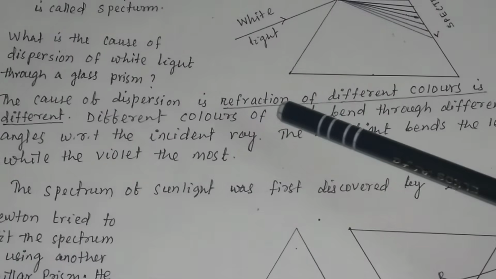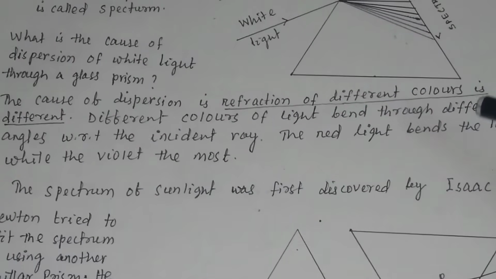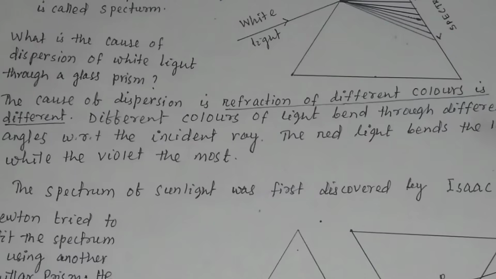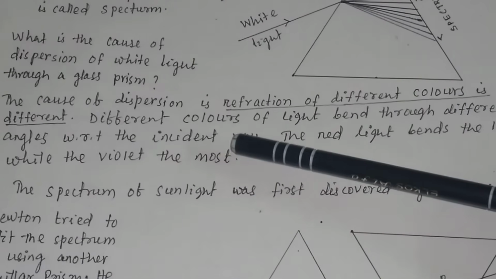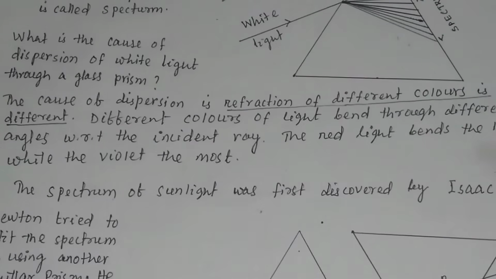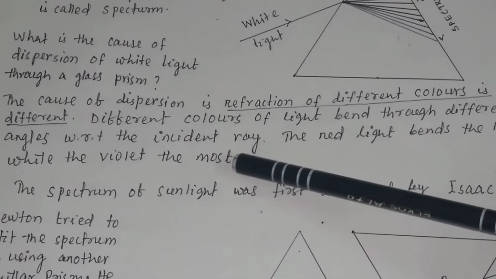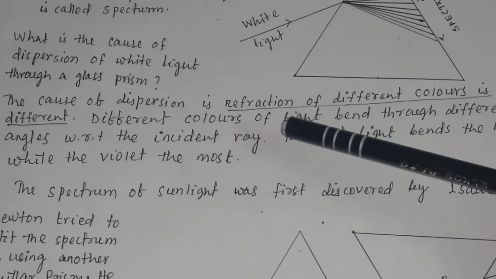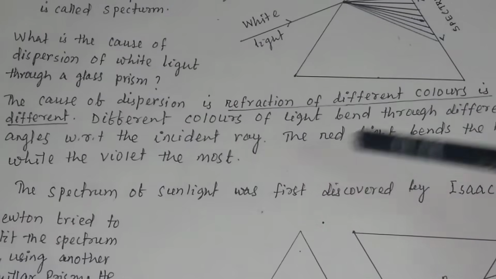Okay, different colors of light bend through different angles with respect to the incident ray. The red light bends the least, while the violet light bends the most.